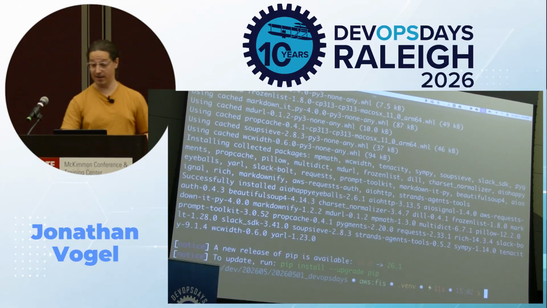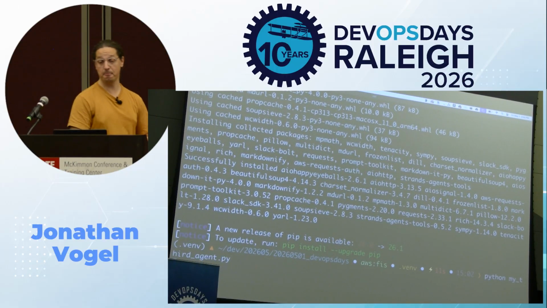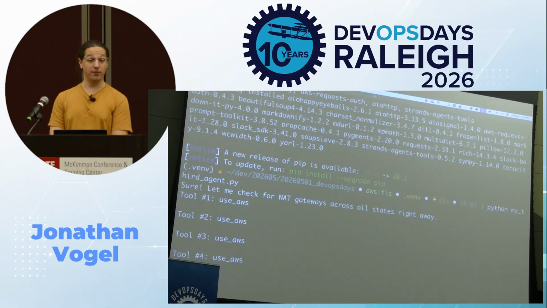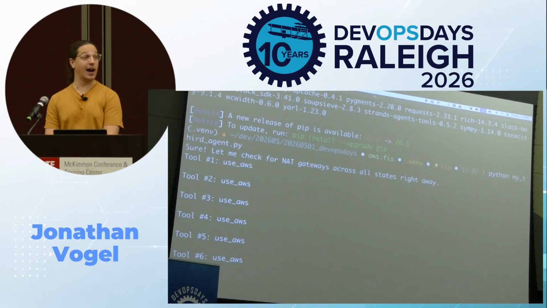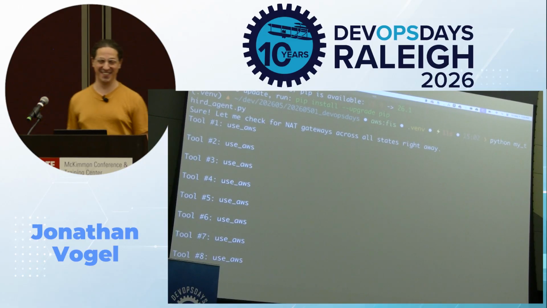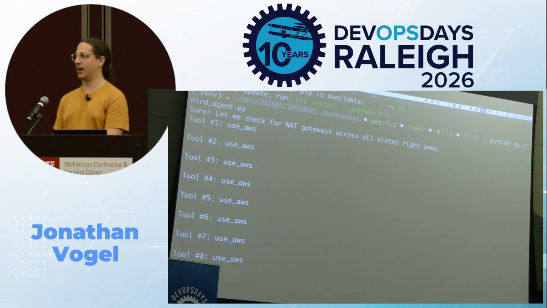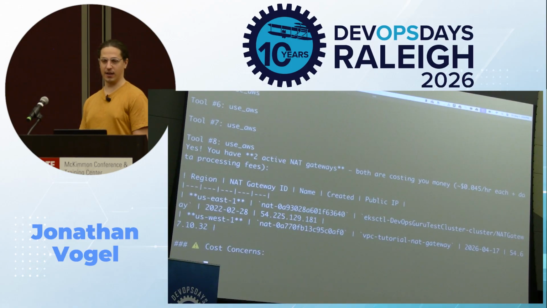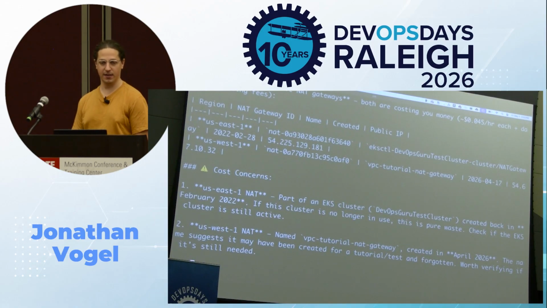So once this downloads, I'm going to be able to run our cost detective agent. I'm specifically going to ask it about NAT gateways. Let's see what it has to say. Cool. Well, it's invoking tools. I'm guessing right now behind the scenes, it's checking a bunch of different regions for NAT gateways. So that's why it's repeatedly showing up as tools. And there we go. Looks like we have some NAT gateways running.